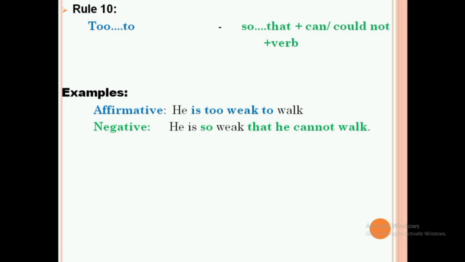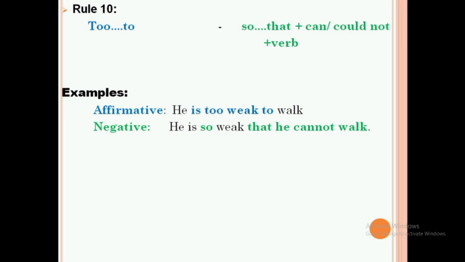Rule number 10. So here it is an important rule. The rule is, if a sentence has too and then to, that can be changed into a sentence with so and that, plus can or cannot, could not, and plus a verb word.